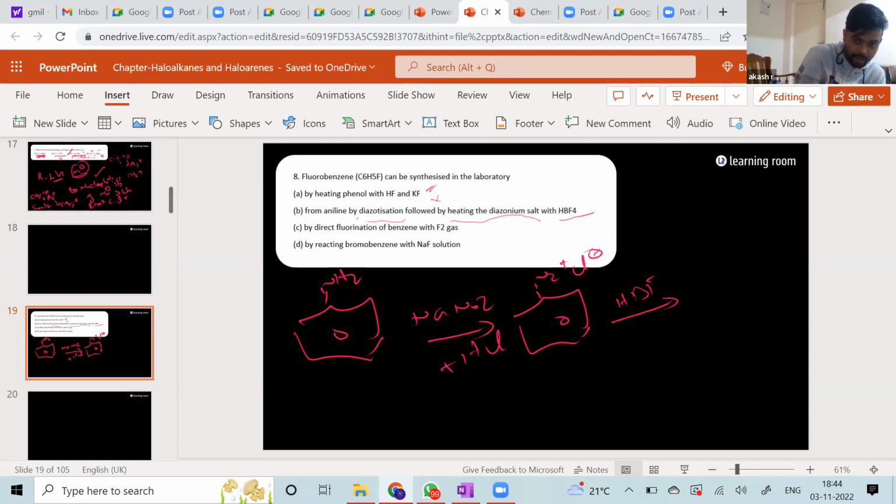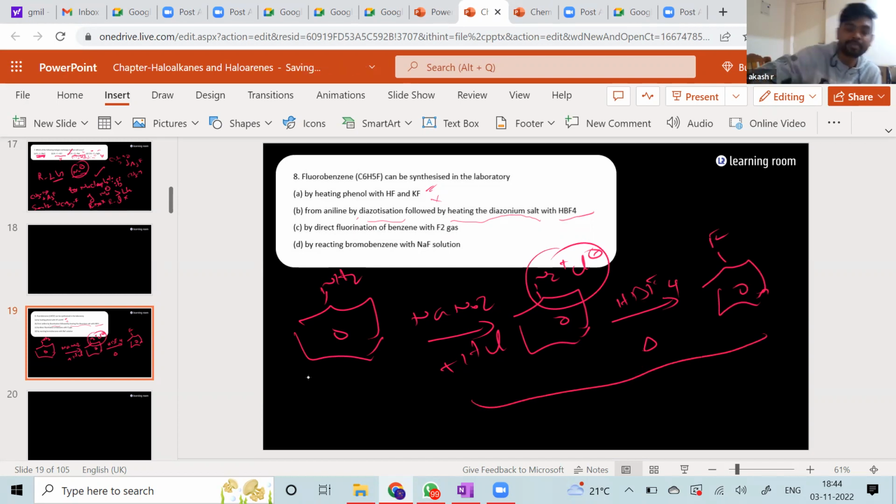And if I went for HBF4 and heating, you are going to convert this entire thing into F. Have you seen this? Sandmeyer reaction? This is not Sandmeyer's. This is Balz-Schiemann.